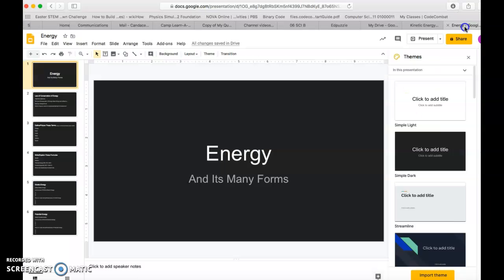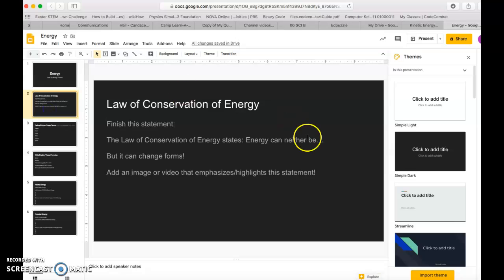One of the biggest things I want you to know as we work through our energy notes is the law of conservation of energy. It says the law of conservation of energy states energy can neither be... I paused because I was hoping that you were finishing the statement for me and writing in the words can neither be created nor destroyed, because we cannot create energy, we cannot destroy energy.